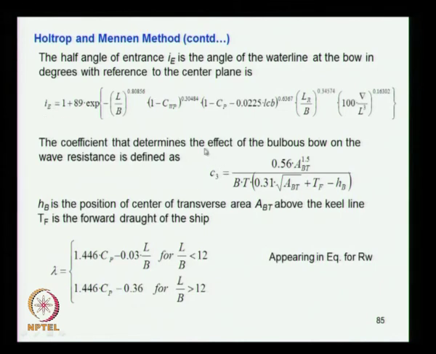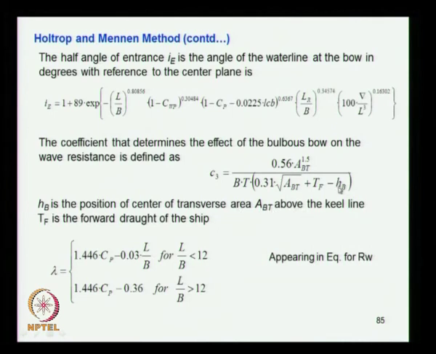Then C3, as I said, is used in C2. It has the area of the bulb, ABT, raised to 1.5, TF is the draft forward at the FP, and HB is the position of the centre of the transverse area of the bulb above the keel.